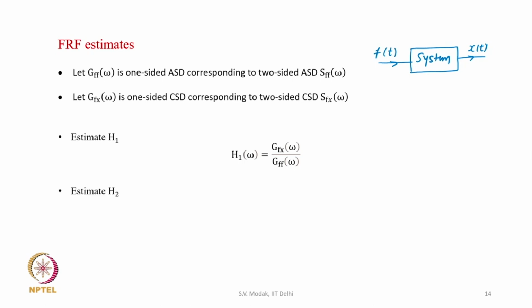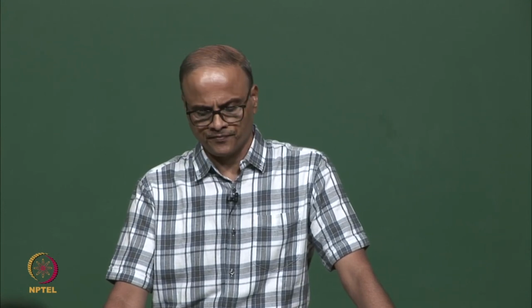And then we can also determine the estimate H2, which is the ratio of Gxx, the one-sided autospectral density of the output response x, divided by Gxf, which is the one-sided cross spectral density between the response x and the force f. So, that gives the estimate H2. In this manner, even by applying random input, we can estimate the frequency response function of the system.